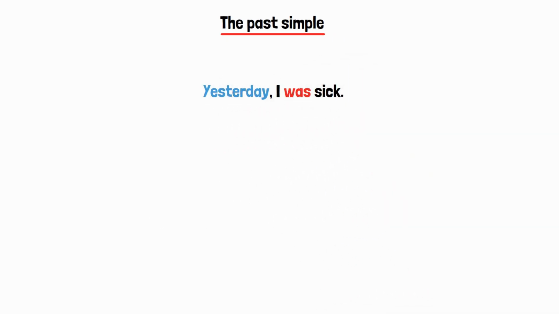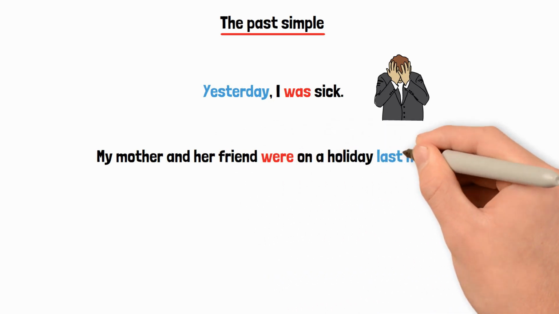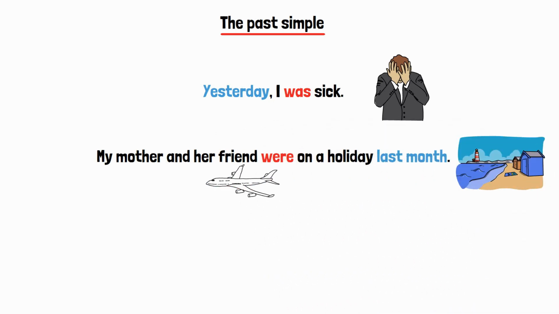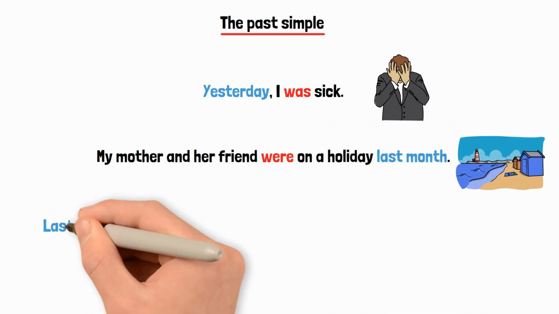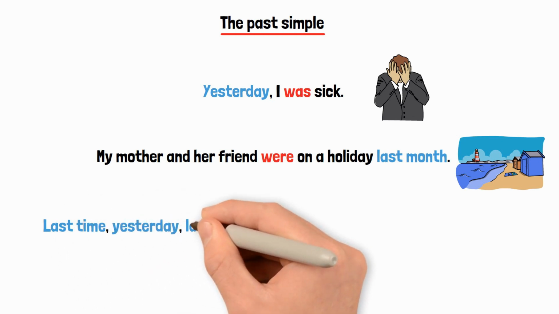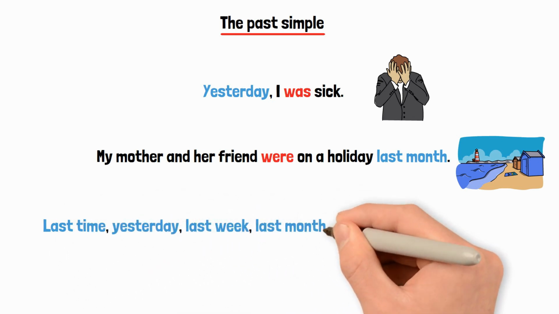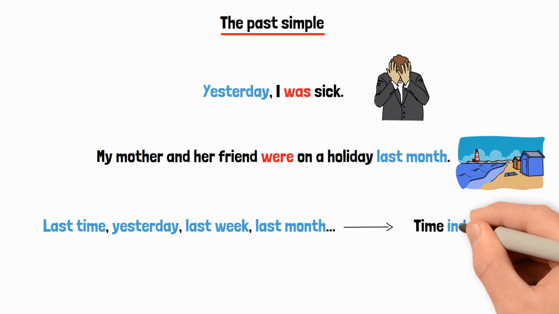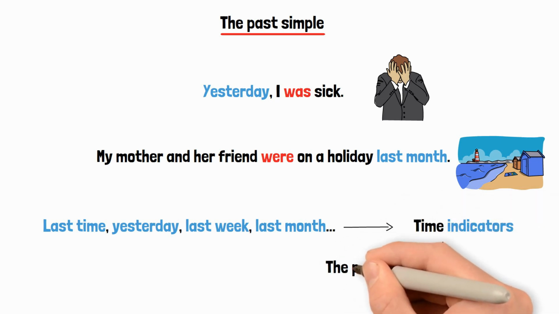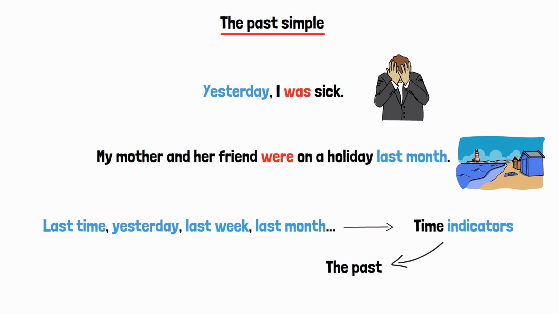Today's lesson is about the past simple. Yesterday I was sick. My mother and her friend were on a holiday last month. Last time. Yesterday. Last week. Last month. These are time indicators. They indicate the past.